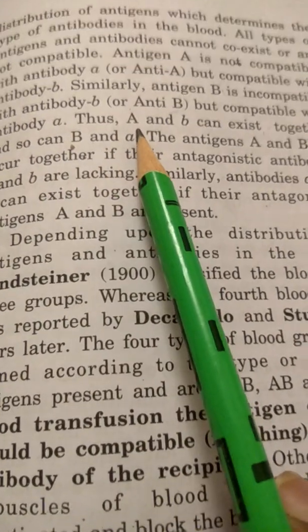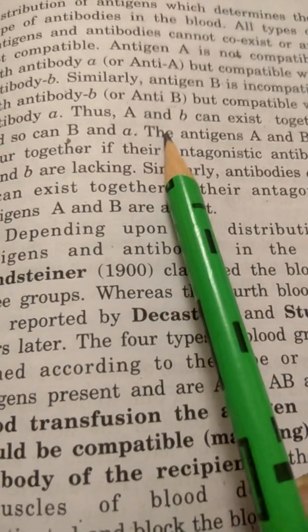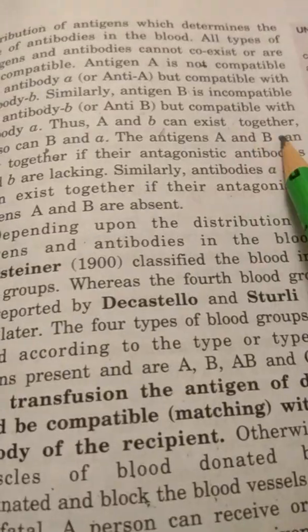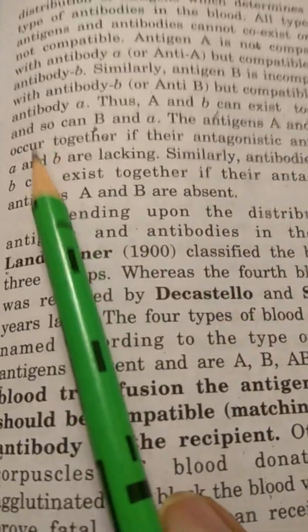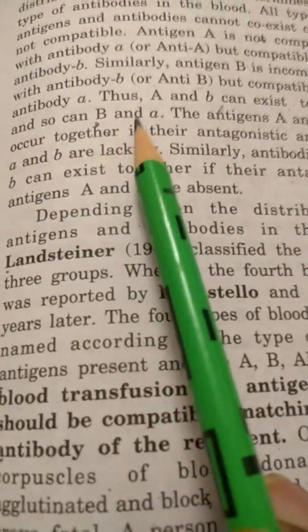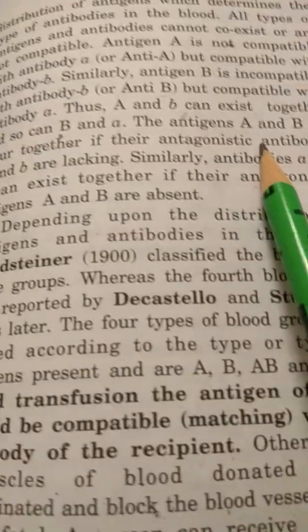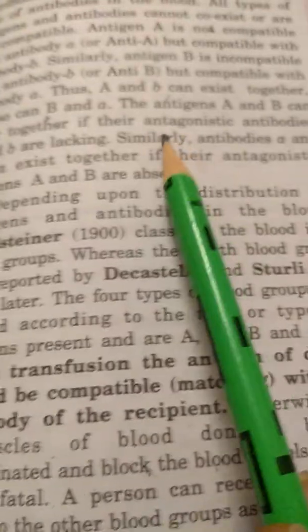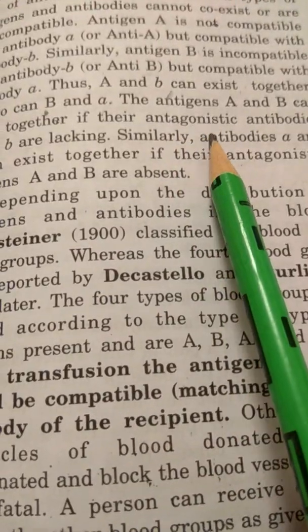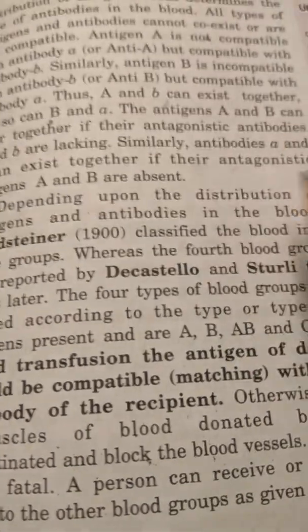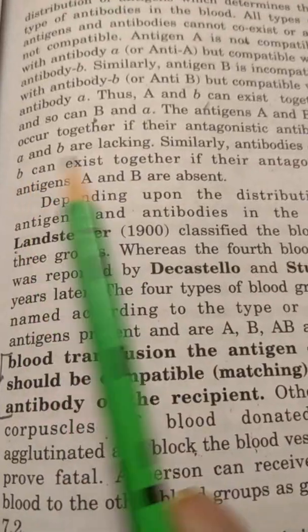Thus, antigen capital A and antibody small b can exist together, and so antigen B and antibody A will go together. The antigens A and B can occur together if their antagonistic, meaning the opposite, antibodies A and B are lacking.